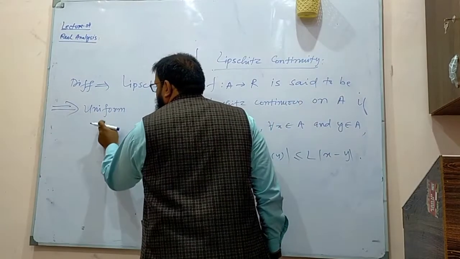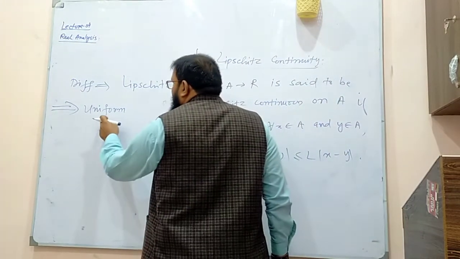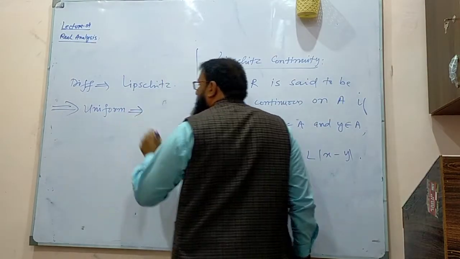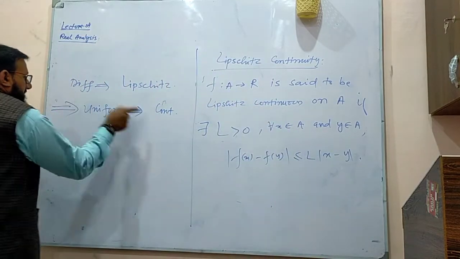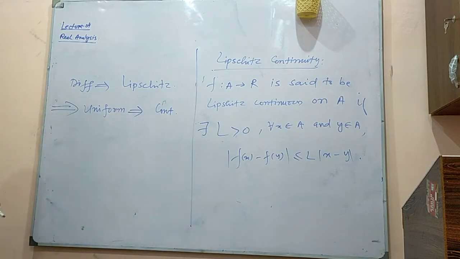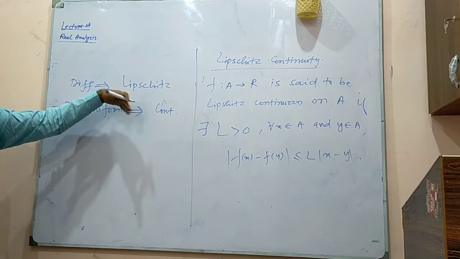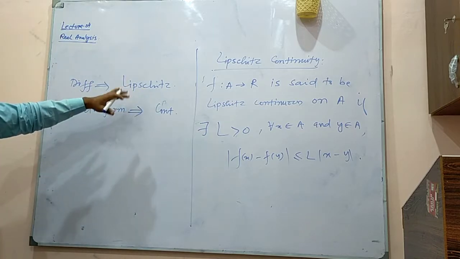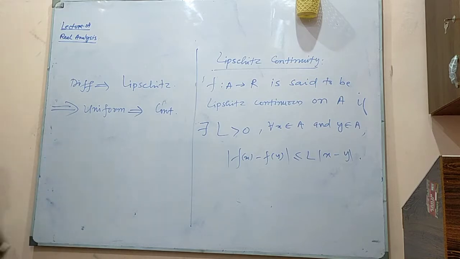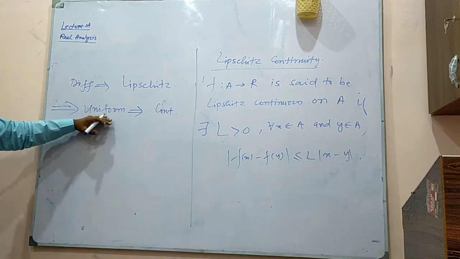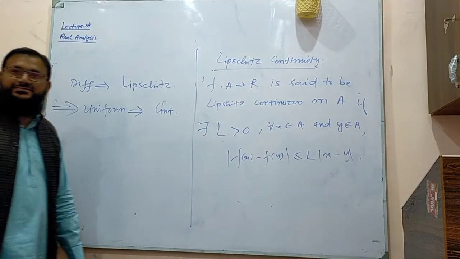This relation is very much different. We are coming to that later on. And if a function is uniform continuous, it means it is continuous. So from differentiability to continuity, I have added two extra things. Differentiability implies that it is Lipschitz. Lipschitz means Lipschitz continuous. Whenever you hear the word Lipschitz, a function is Lipschitz, it means it is Lipschitz continuous. It means it is uniform continuous, and uniform continuity implies continuity, but the reverse order is not true always.